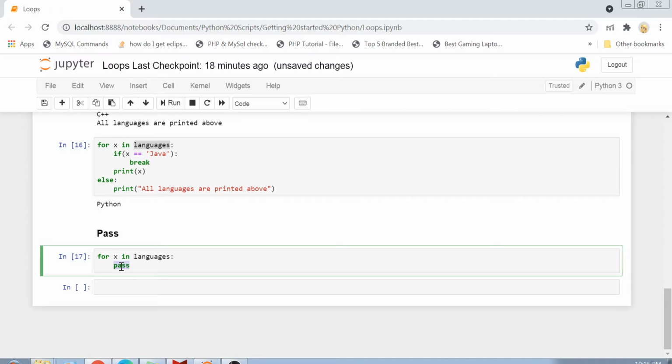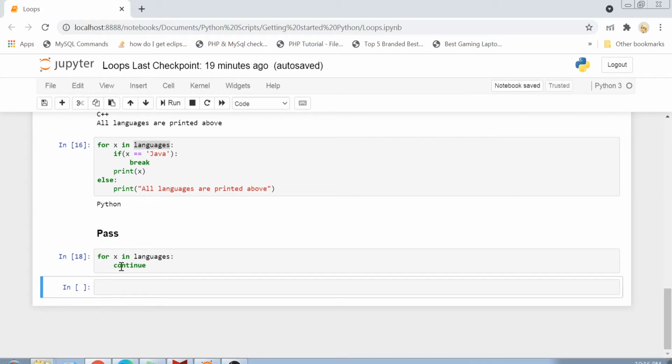If you are using pass, it will create an empty loop, but you can also use something called continue. If you just use continue in an empty loop, then also it becomes an empty loop and it will not create any error for you. Okay, so basically if you have any for loop or any if statement which you want to keep empty, you do not want to write any line of code inside it, you want to basically create a dummy loop or a dummy function or a dummy if else statement, you just write pass in it and then your purpose is completed.